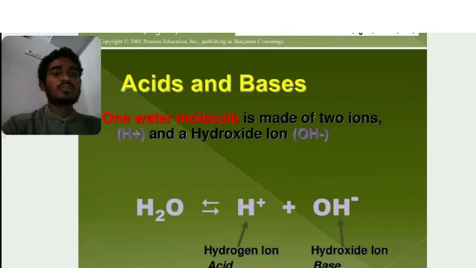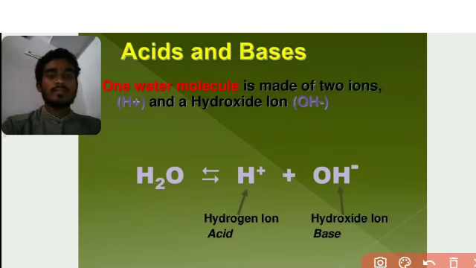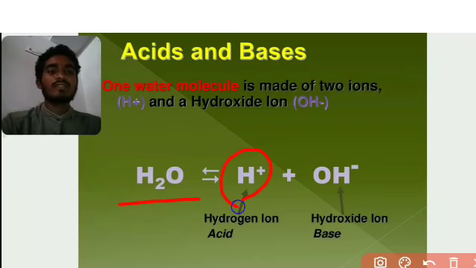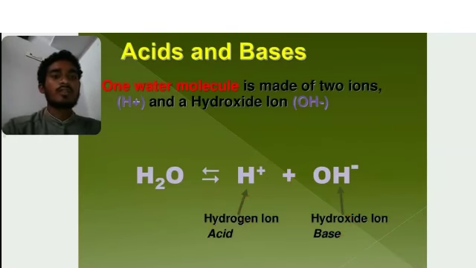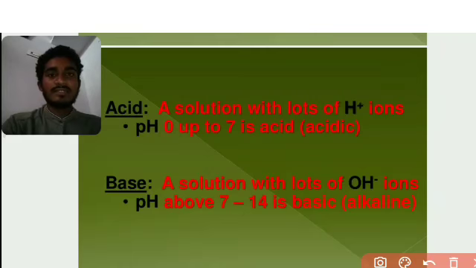I already told you, in this class I will explain in detail the dissociation of water molecules. Water can dissociate to give H plus and OH minus, which we call acid and base. Next, the acid and base in the pH scale. In the previous class I told you about the pH scale.